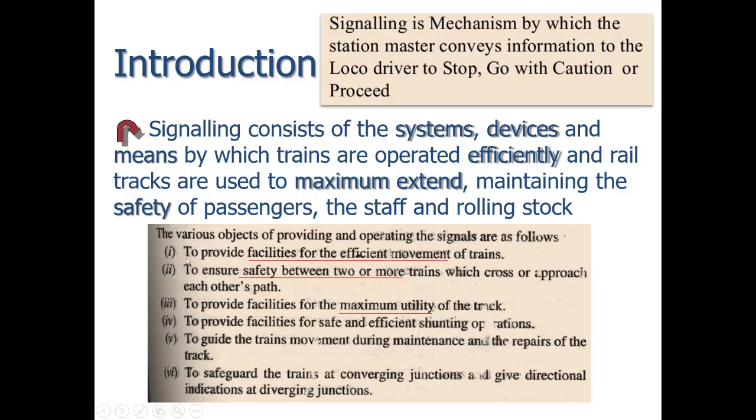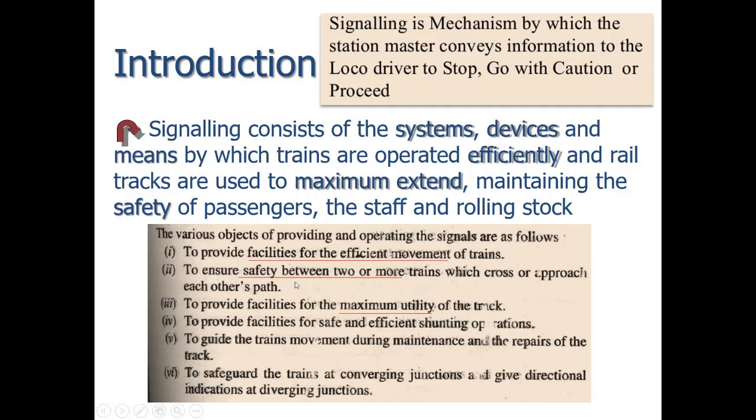First is to provide facilities for the efficient movement of the trains. Why are signals provided? They are provided to facilitate the efficient movement of the train. Second is to ensure the safety between two or more trains which cross or approach each other's path.